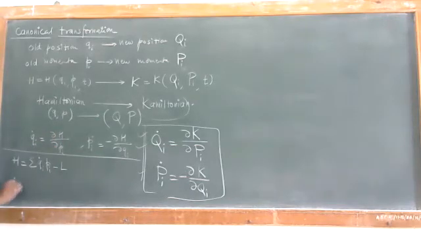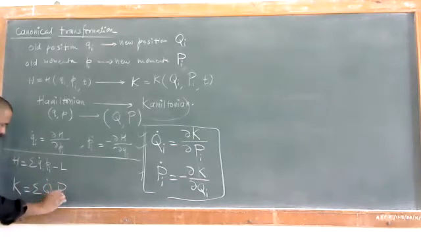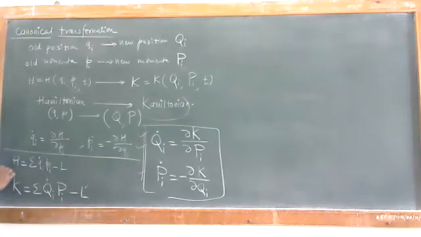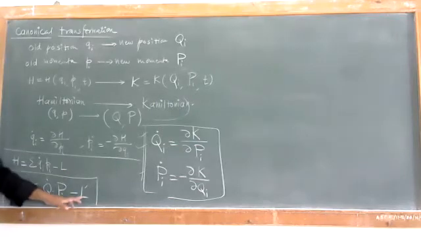That can be written as K is equal to summation over capital Qi dot into capital Pi minus the Lagrangian, and that Lagrangian is L dash. Note that we have not taken the same Lagrangian. The Lagrangian is changed from L to L dash.